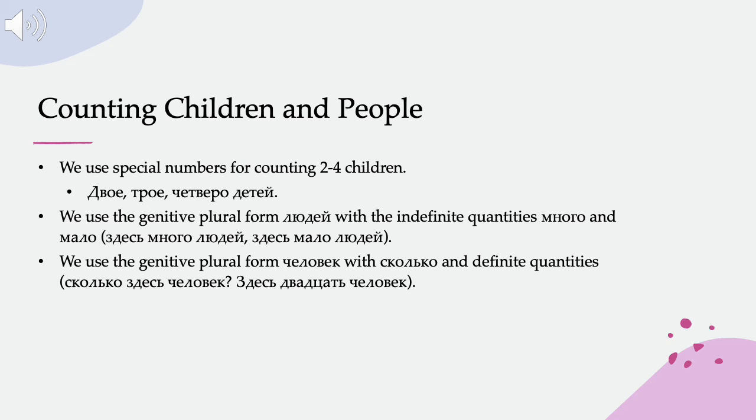And then with counting people, we use the genitive plural form людей with the indefinite quantities много and мало. So we could say здесь много людей. There are a lot of people here. Здесь мало людей. There are not very many people here. There's not enough people here.